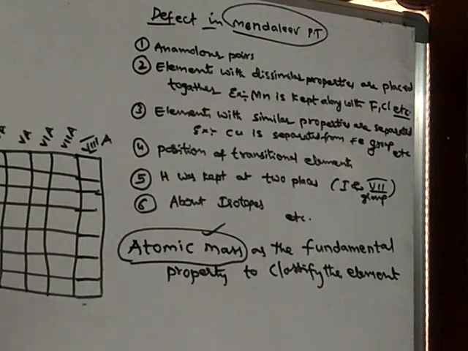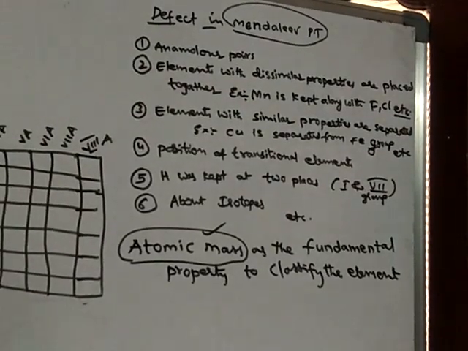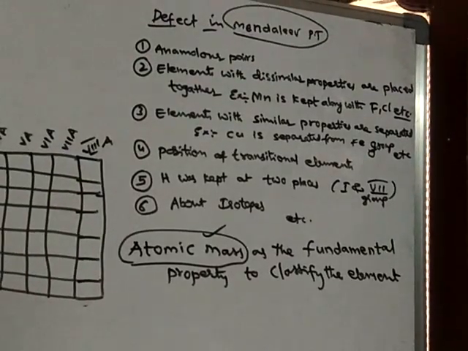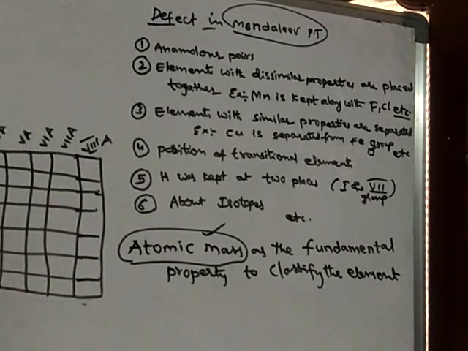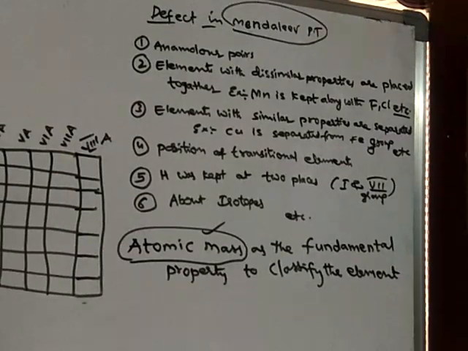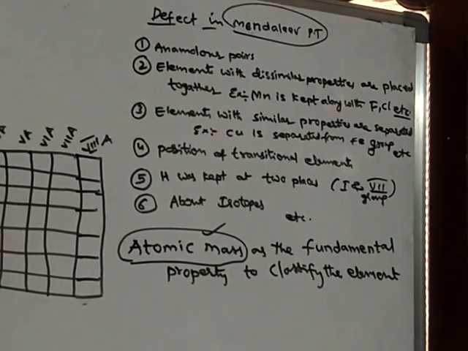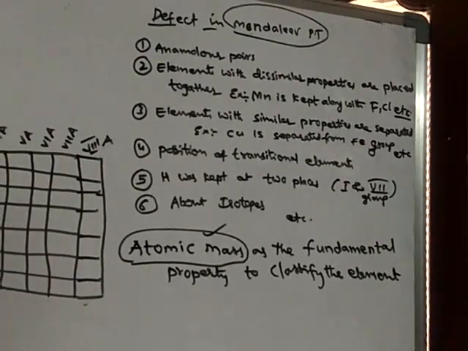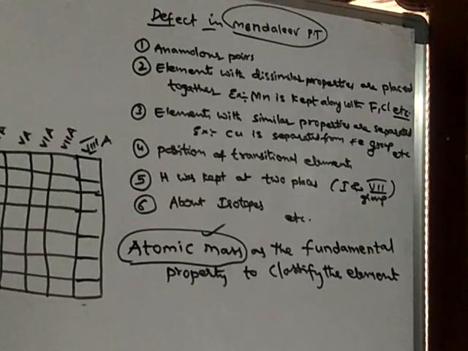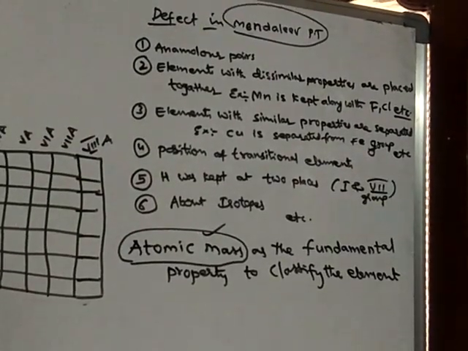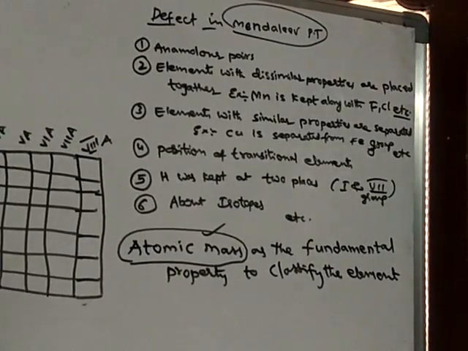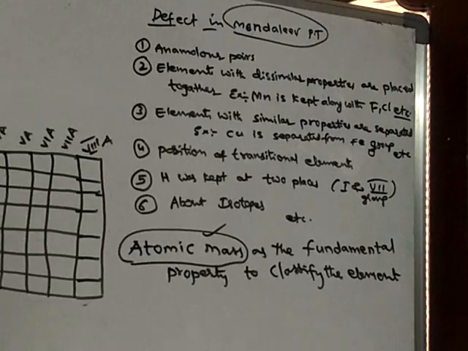From then onwards, scientists started thinking that atomic mass should not be used to classify or arrange the elements. See, Mendeleev arranged the elements based on the increasing order of atomic masses. Due to this concept, all these defects were present in the Mendeleev periodic table. So scientists started thinking that we should not use atomic mass as the fundamental property to classify the elements.